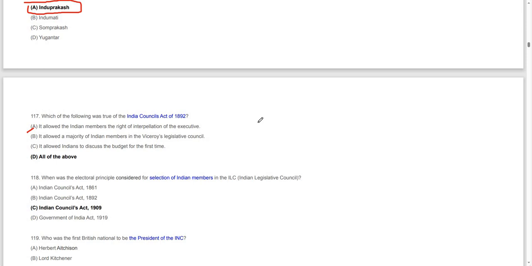It allowed a majority of the Indian members in the Viceroy's Legislative Council. It allowed Indians to discuss the budget for the first time. So it allowed Indians to discuss the budget for the first time, and the right of interpellation of the executive. So these are the things the Indian Councils Act of 1892 allowed.